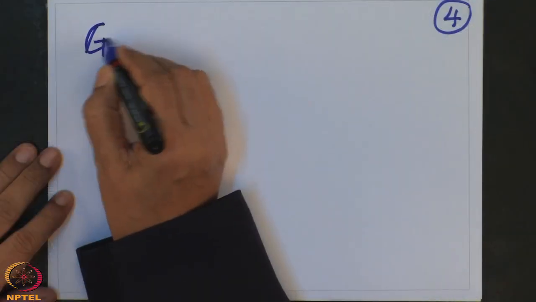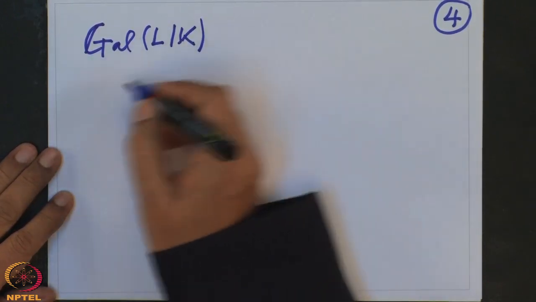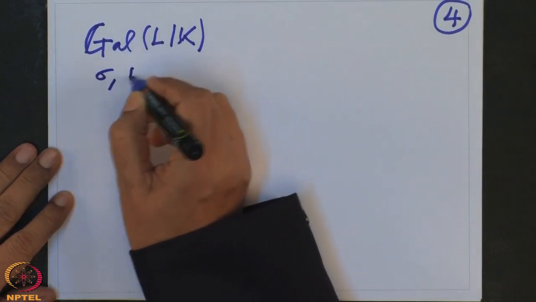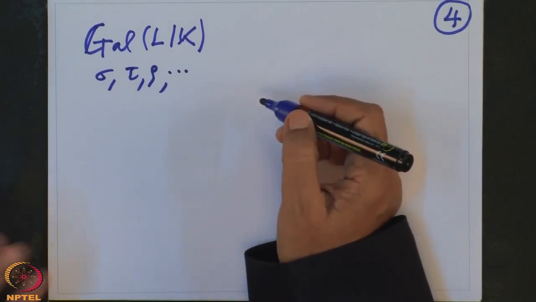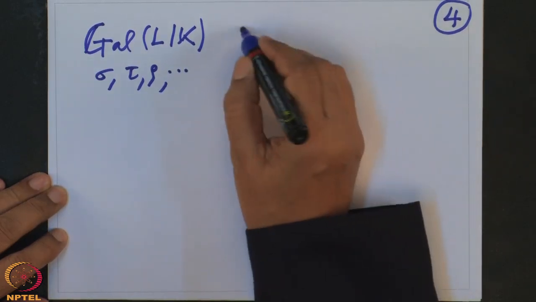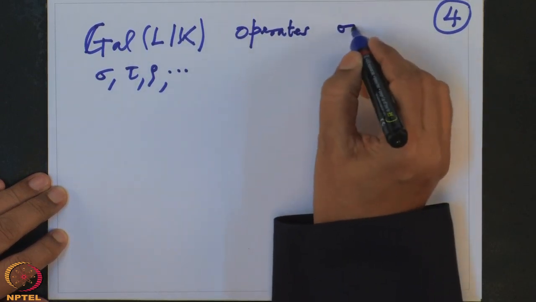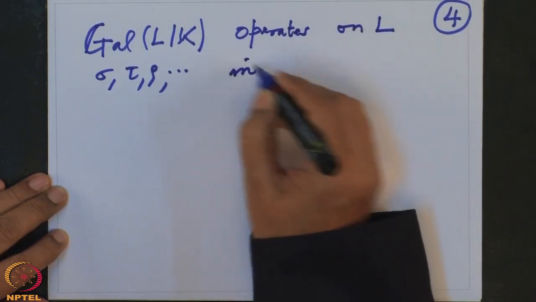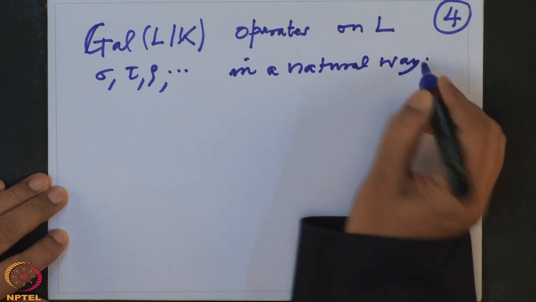The most important fact in this course will be the following, namely this automorphism group, Gal L over K. The elements I will denote sigma, tau, rho, etc. They are automorphisms of the field extension L over K. This group operates on L, as we saw last time with group operations, in a very natural way. What is that natural way? It is so natural that it is very easy to write.